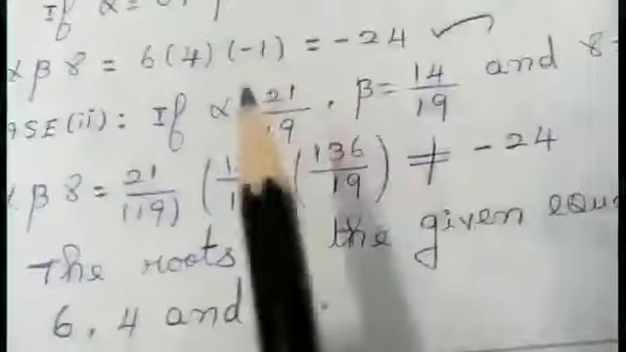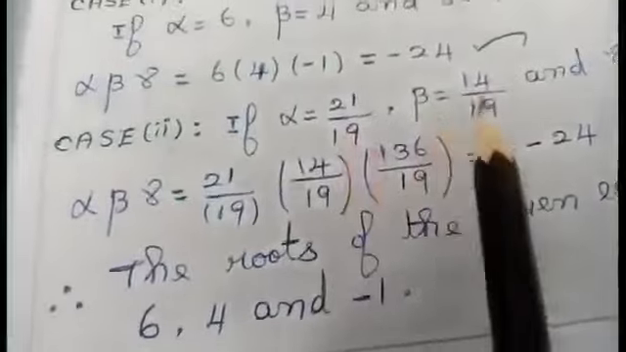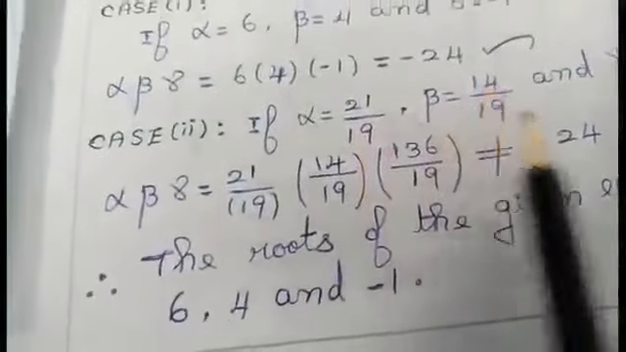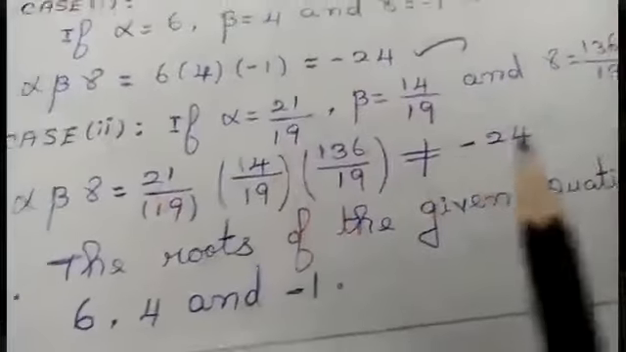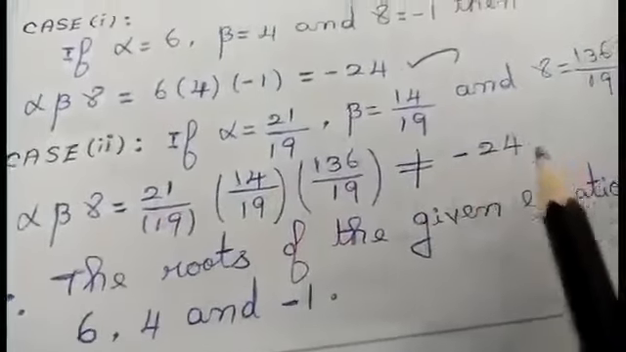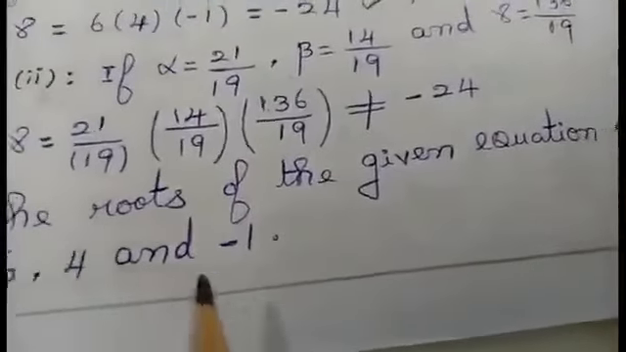If I take case 2, alpha equals 21 by 19, beta 14 by 19 and gamma 136 by 19. If you multiply, you are not going to get the answer minus 24. Therefore, the roots of the given equation are 6, 4 and minus 1.